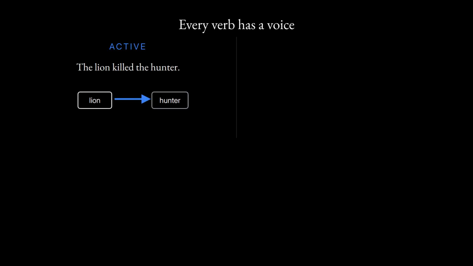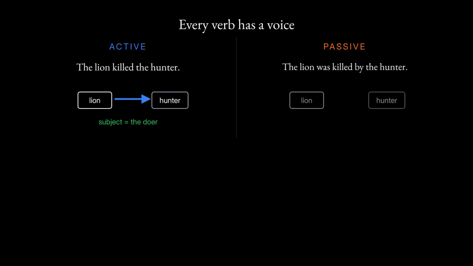Now the grammar. Every verb has a voice. A verb is in the active voice when its subject does the action. The lion killed the hunter. The lion is the killer. A verb is in the passive voice when its subject receives the action. The lion was killed by the hunter. Now the lion is the victim. Same lion, opposite roles. Watch the very same flip in Latin.